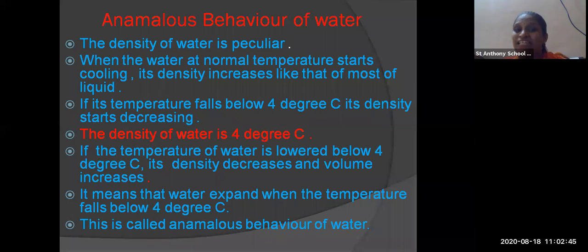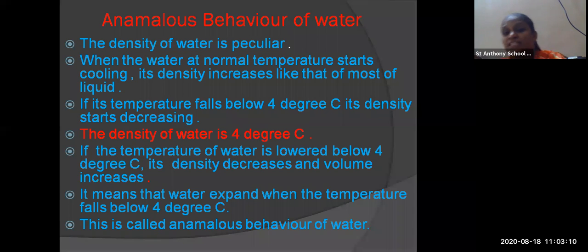Means the density of the water below 4 degrees at the lower surface remains the same. If the temperature falls below 4 degrees Celsius, its density starts decreasing. What is the density of water?